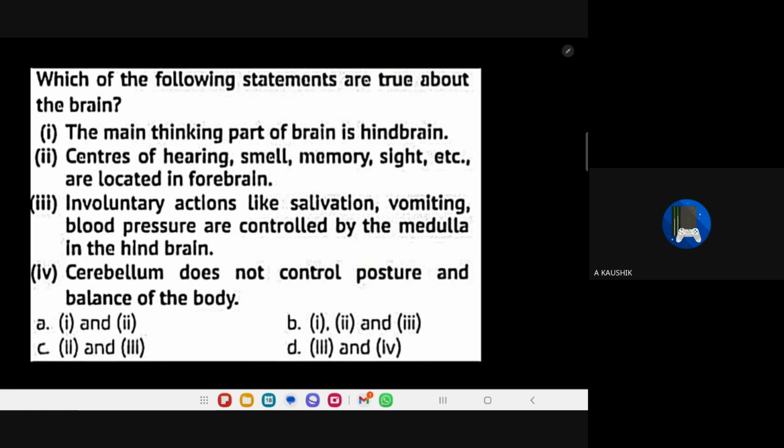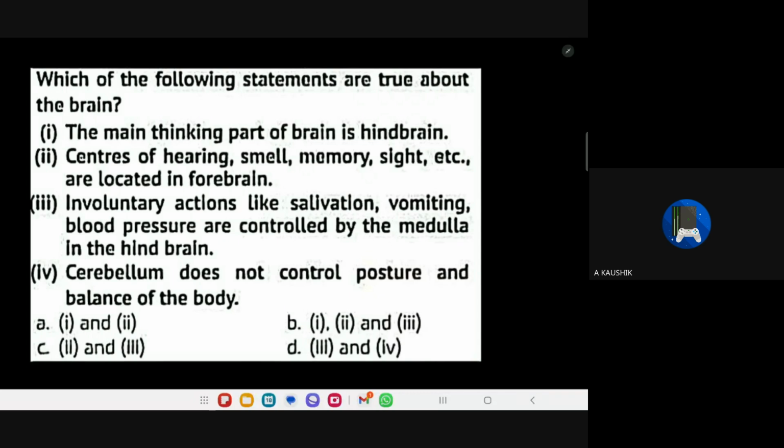Which is the main thinking part of the brain? Forebrain. Very good. Forebrain, yes, cerebrum. Second point, see: centers of hearing, smell, memory, sight are located in the forebrain. Correct? True. True, ma'am. Yes, that is true.